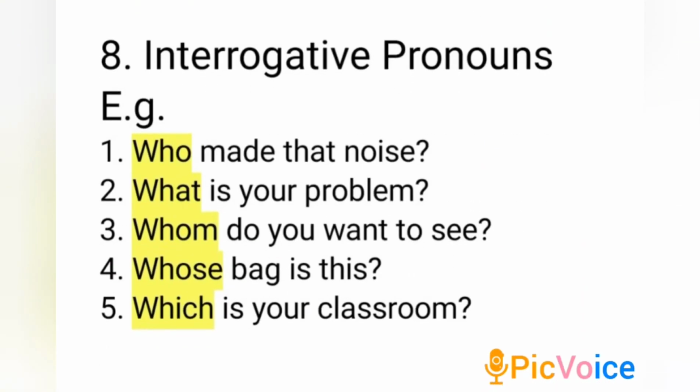Number 8. Interrogative pronouns. Interrogative pronouns begin questions. There are 5 interrogative pronouns: who, whom, whose for questions that involve people, and which, what for questions that involve things. See the sentences here. Who made that noise? What is your problem? Whom do you want to see? Whose bag is this? Which is your classroom? Who, what, whom, whose, which. These are interrogative pronouns.